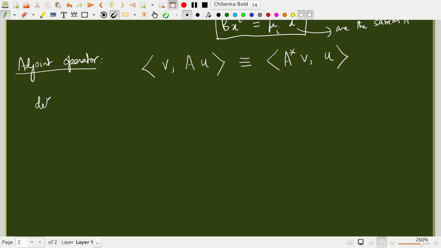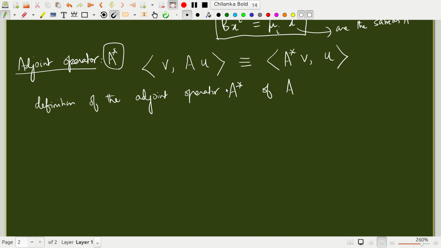This is the definition. The adjoint operator is denoted as A star. You first operate A on u, then take the inner product of that with v, and that must be written as the inner product of A star v with u.